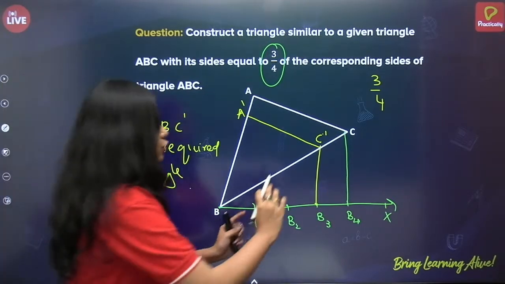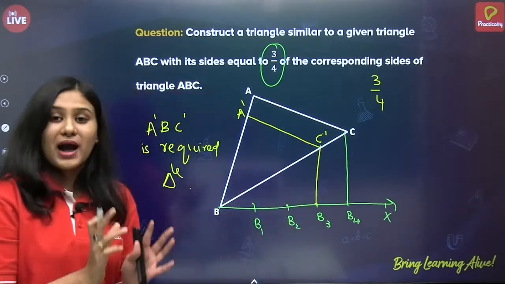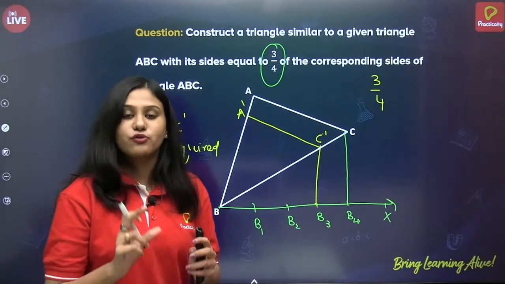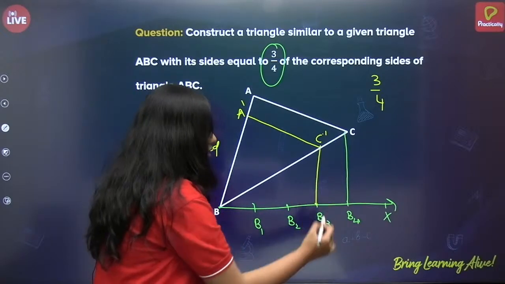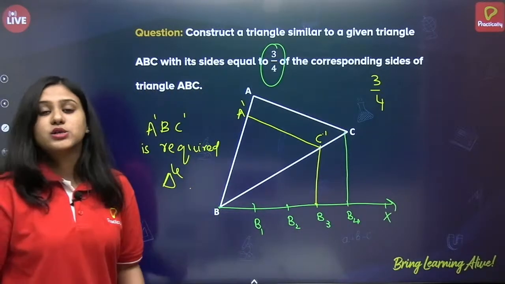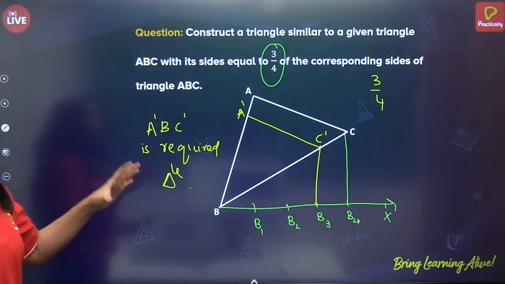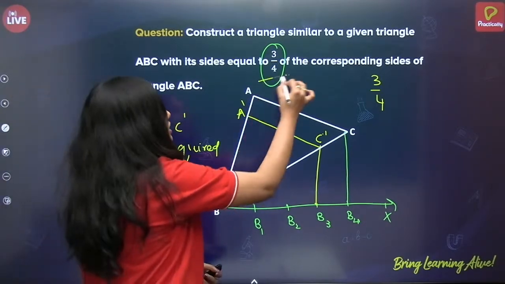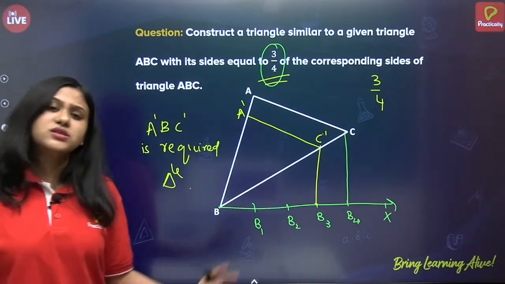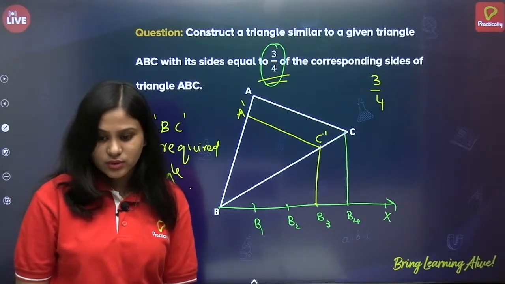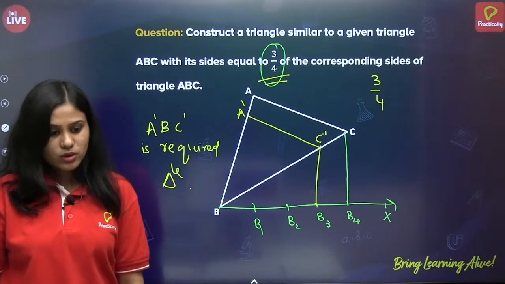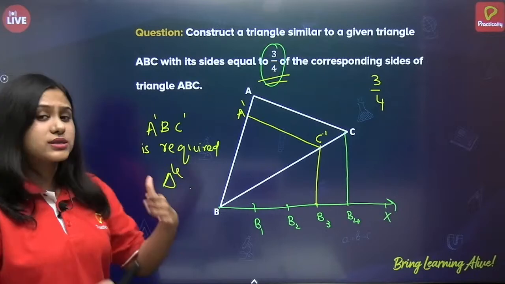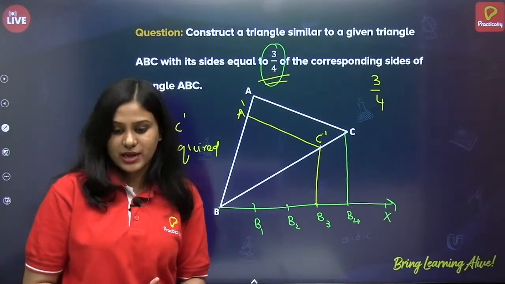Here you can use the construction of parallel lines. Just don't join anything. Construct the parallel line at point B3. So, this is how you construct a triangle similar to a given triangle when the scale factor is 3 by 4. But this is a smaller triangle we have. Alright. So, this is a smaller triangle, correct? So, let us see how to construct a bigger triangle as well.